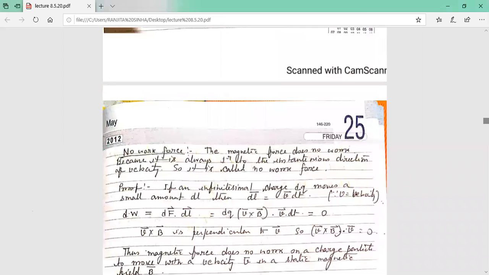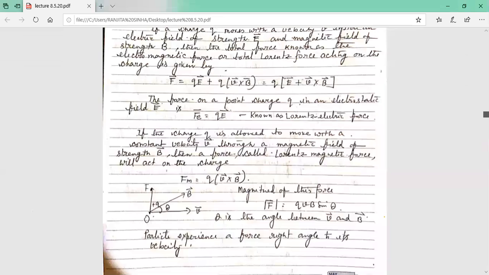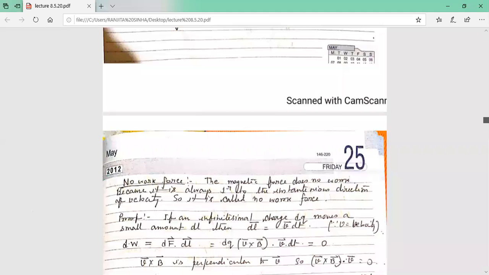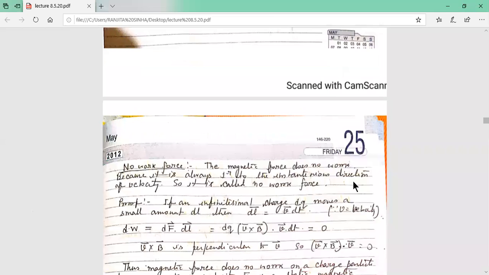Now, Lorentz magnetic force is called a no-work force. Why? Because it is always perpendicular to the instantaneous direction of velocity. Here this magnetic force is shown in this direction, and this is the instantaneous direction of velocity. Always it is perpendicular to the instantaneous direction of velocity. So as magnetic force is always perpendicular to the instantaneous direction of velocity, it is called a no-work force.